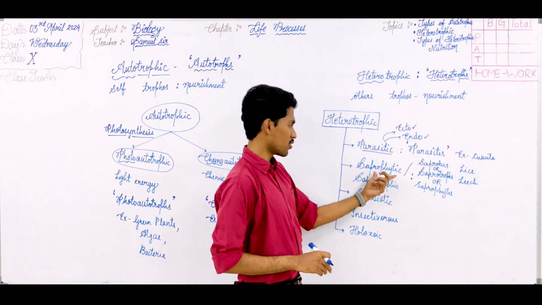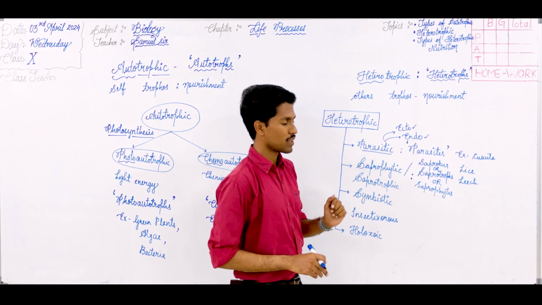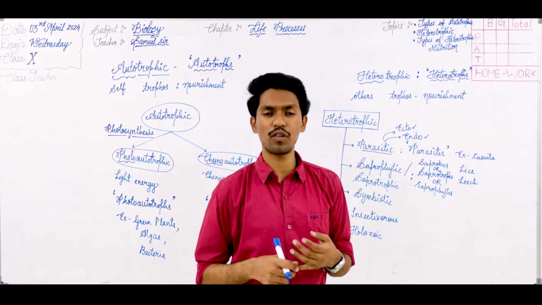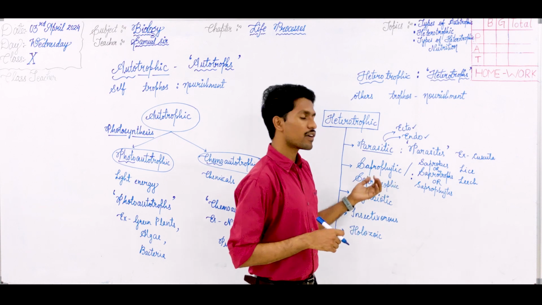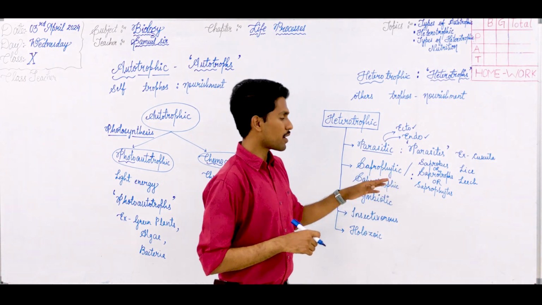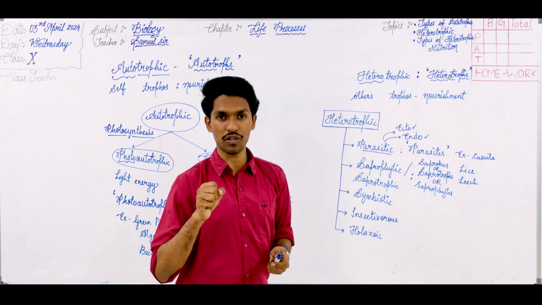This is a type of nutrition called saprophytic, which you also call saprotrophic. You take the example of fungi, Rhizopus, different fungi group organisms, bread mold. They depend upon the dead and decaying organic matter and absorb all the nutrients.